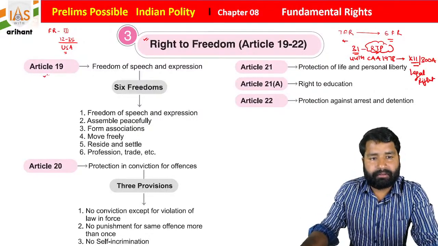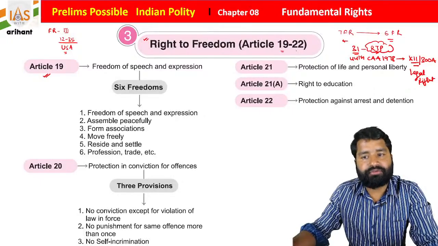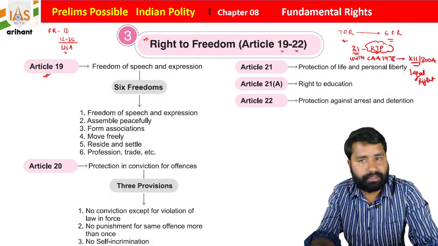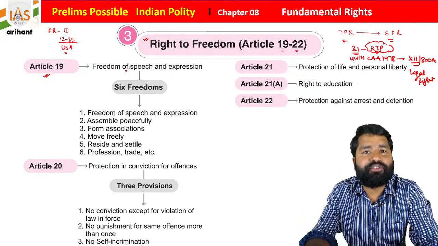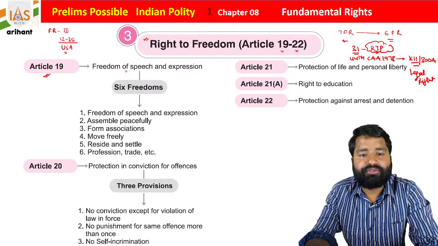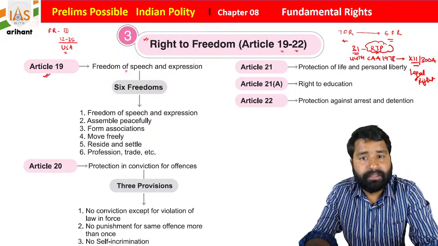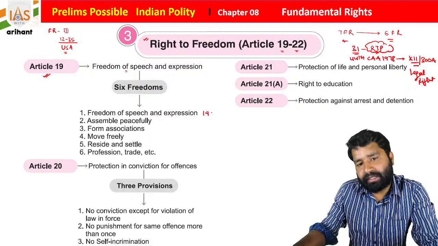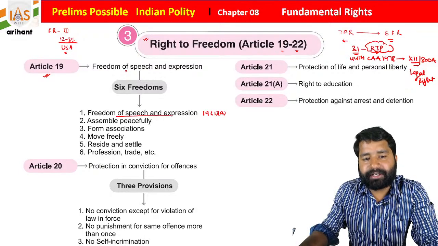So in today's session we are going to discuss the right to freedom, articles 19 to 22, and students, I will give the mind map information, and then we'll start with the MCQs. Article 19 mentions the freedom of speech and expression. It contains multiple freedoms. We can read it in this format: Article 19 clause 1 subclause A, which is read as freedom of speech and expression.